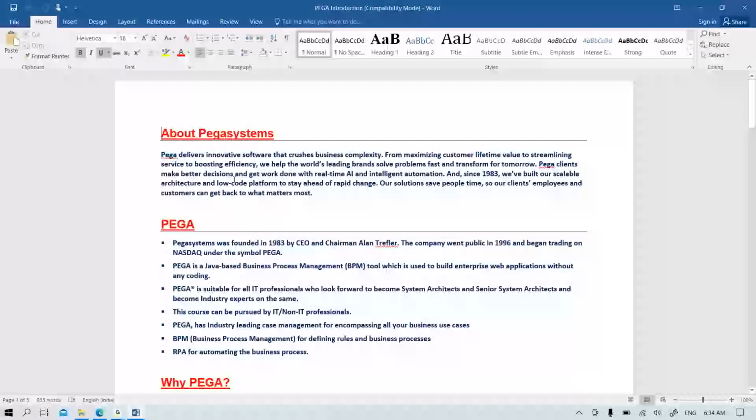And see here, PEGA is a complete development platform. We have IT categories, many technologies are there, and different technologies are used for different purposes. PEGA's main purpose is that it is used to develop enterprise web applications without any coding. It's an application, and using this application we can develop new applications. Based on the requirement, for any kind of domain, no need to worry.